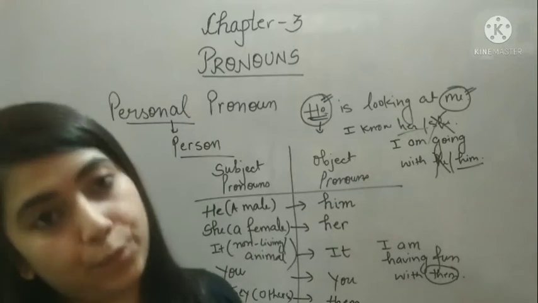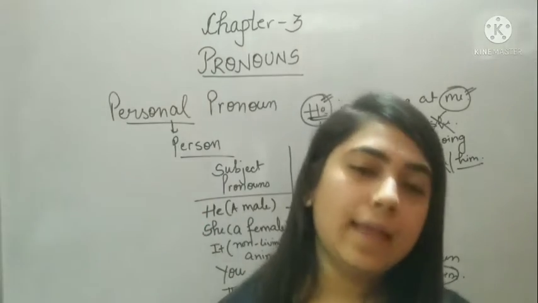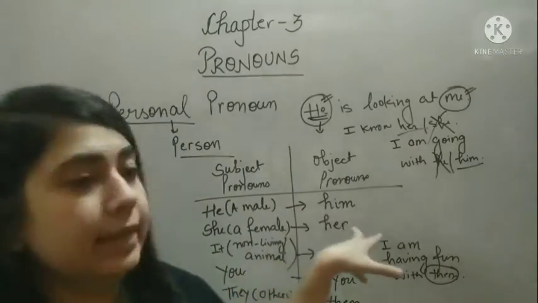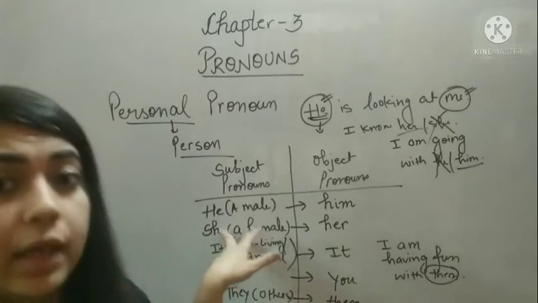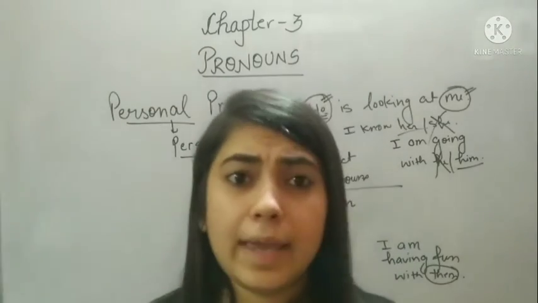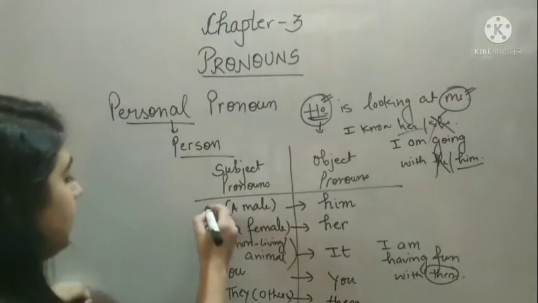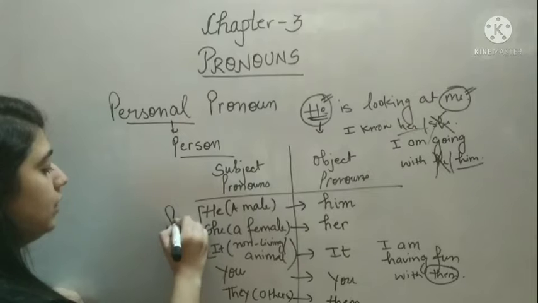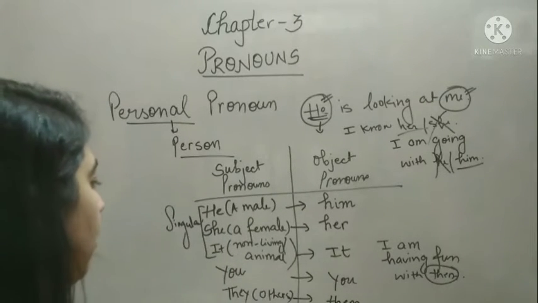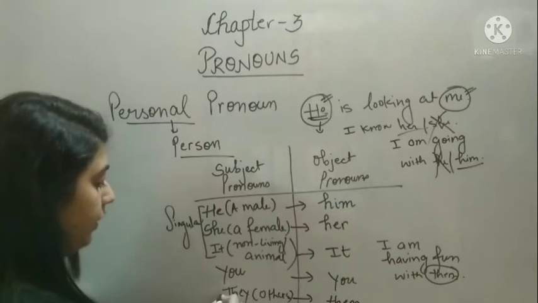Okay. If we want to refer to a male, in that case we use he. If we want to refer to a female, in that case we use she. If we want to refer to any non-living thing or any animal, in that case we use it. So these three are used as singular. But if we want to talk about plural, so they and we, they are plural pronouns.